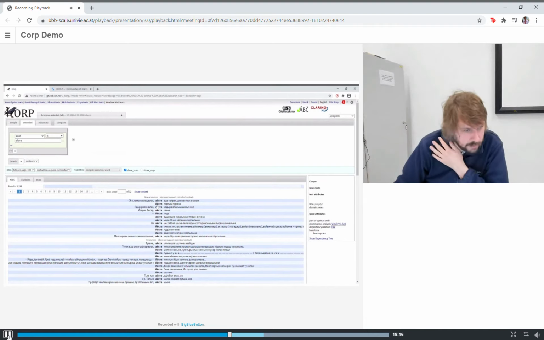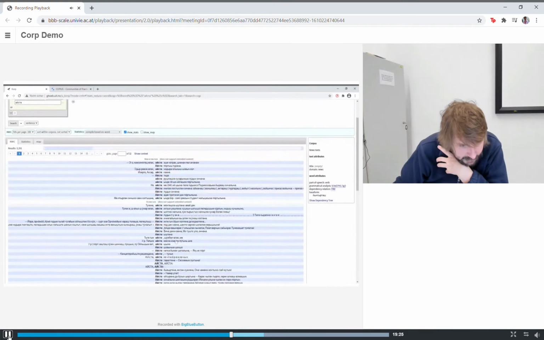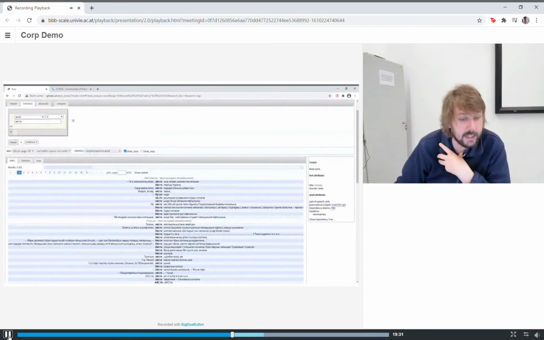So yeah, here we see 3,191 hits for it, and we find things like aista ishtana, let's do it. Somewhere there's got to be aista kaina. Here's aista kaina, let's go.